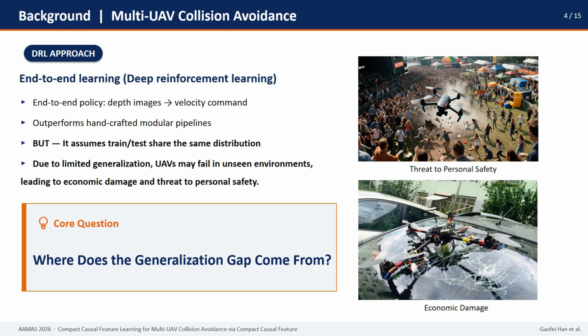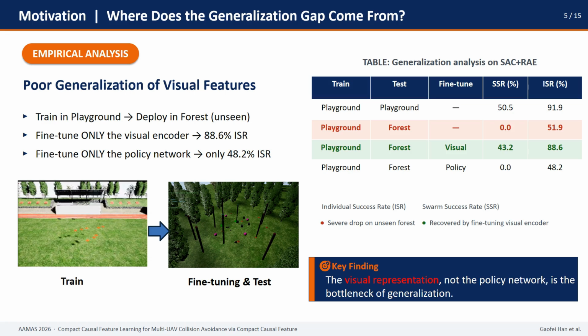So the core question we ask is, where does the generalization gap come from? To answer this, we run an experiment. We take SAC-RAY, a representative DRL baseline, and train it in a playground. When we test it in a forest, the swarm success rate fell to 0.